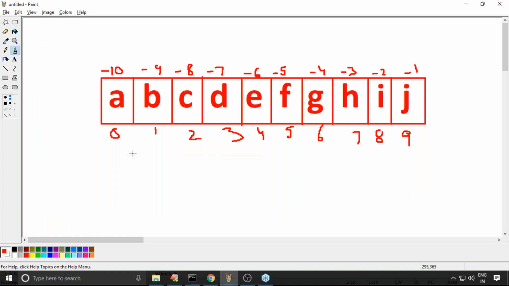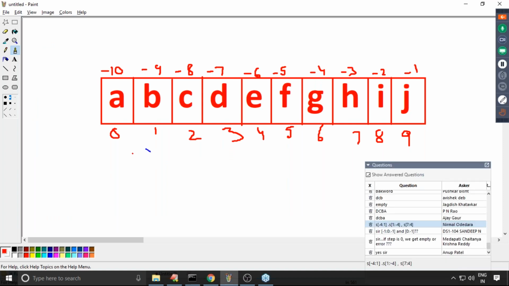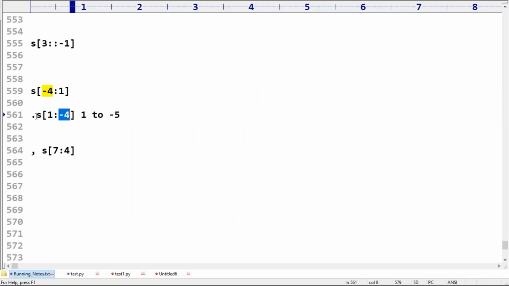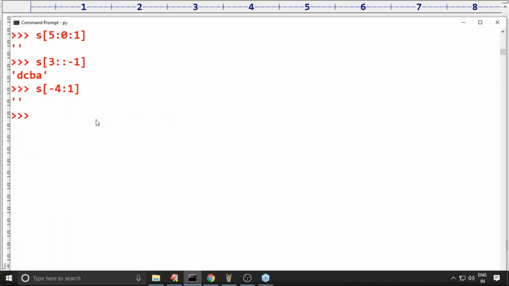Where is 1? Where is -5? 1 is here, -5 is here. So in forward direction, is it possible or not? Yes, B to F is the answer we are going to get. B to F itself is the answer.